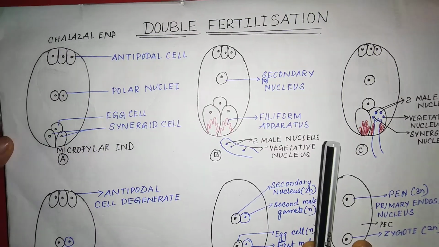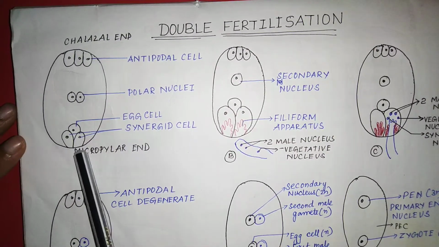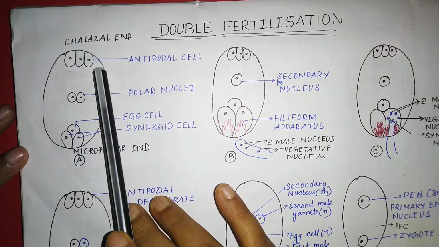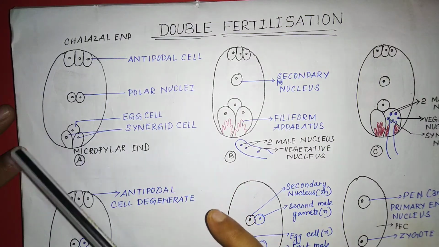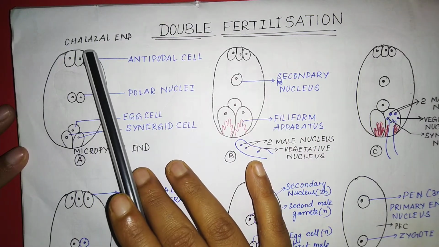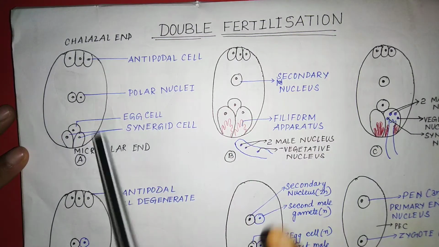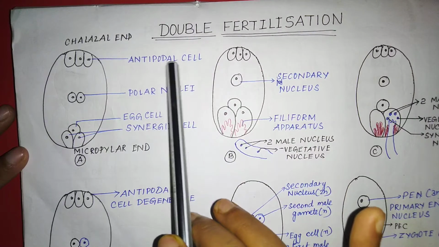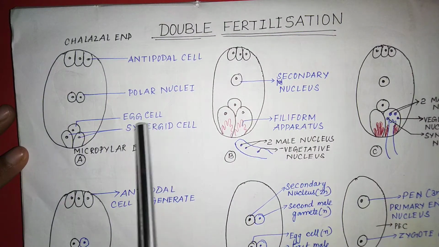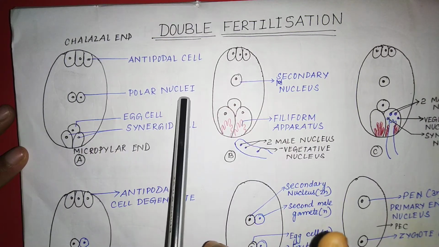Before learning about double fertilization, we will see the structure of the embryo sac. This is the structure of the embryo sac. As we know, the embryo sac is present inside the ovule and the ovule is present inside the ovary. The ovule has two ends, one is the chalazal end and one is the micropylar end. Towards the chalazal end 3 antipodal cells are present, and towards the micropylar end 2 synergid cells and 1 egg cell are present, and at the center 2 polar nuclei are present.